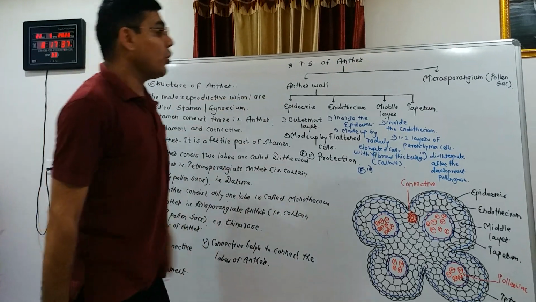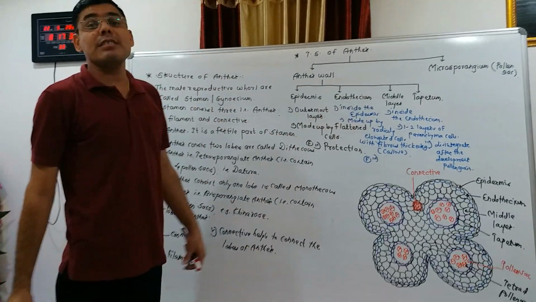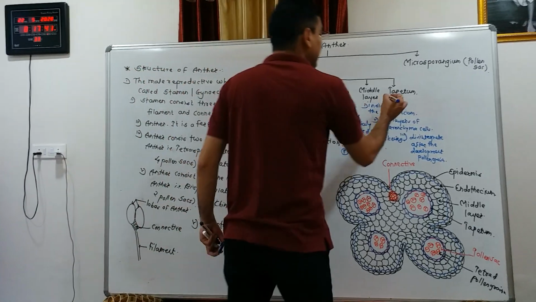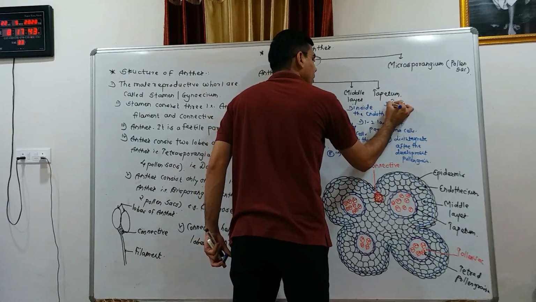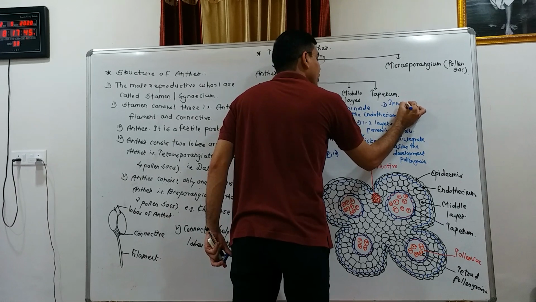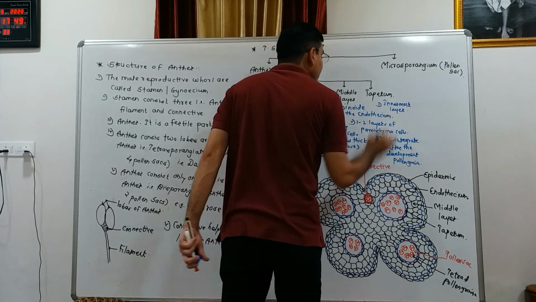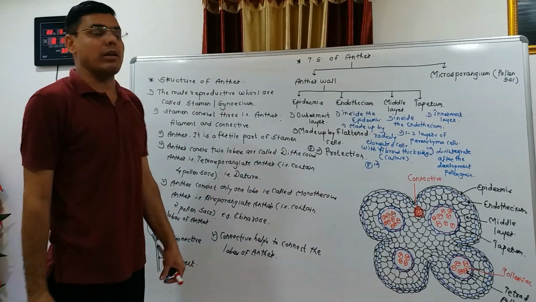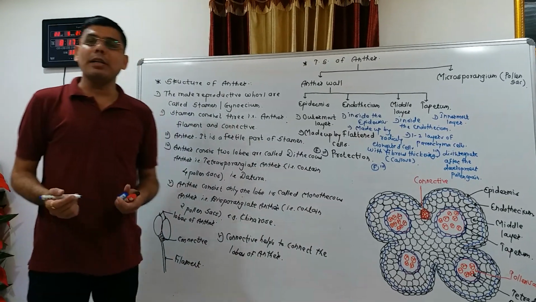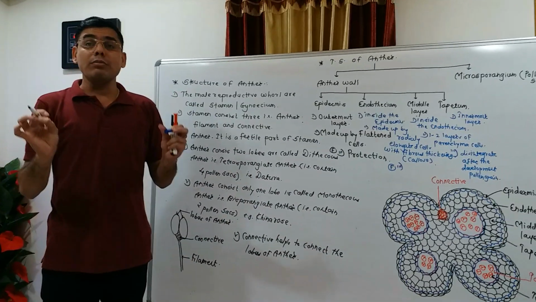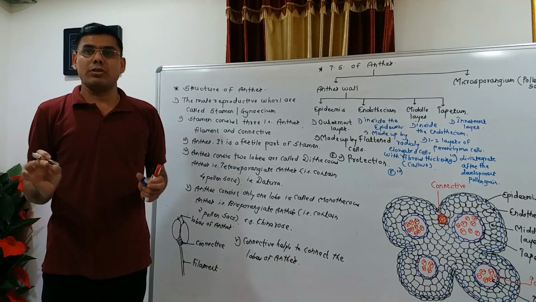Okay, so the innermost layer of the anther wall is the tapetum. And what are the functions of the tapetum? The tapetum performs three main functions.